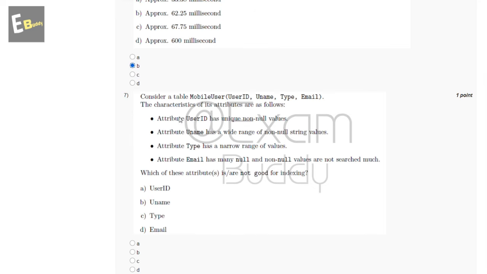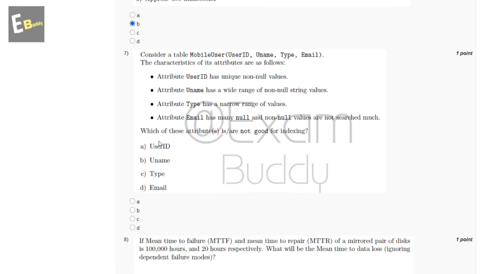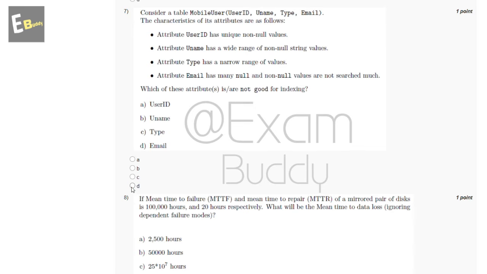Now the seventh question is: consider a table Mobile User (ID, username, type, email). The characteristics of its attributes are as follows. So these are the characteristics. Which of these attributes are not good for index? So these are the options: user ID, username, type, email. So the answer of our seventh question is D, email.